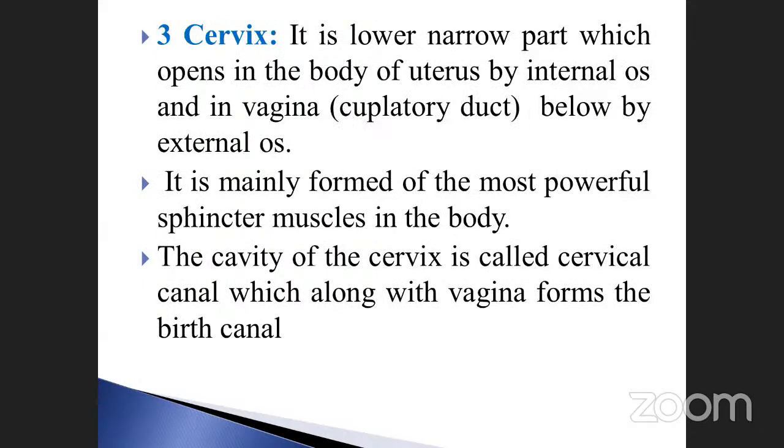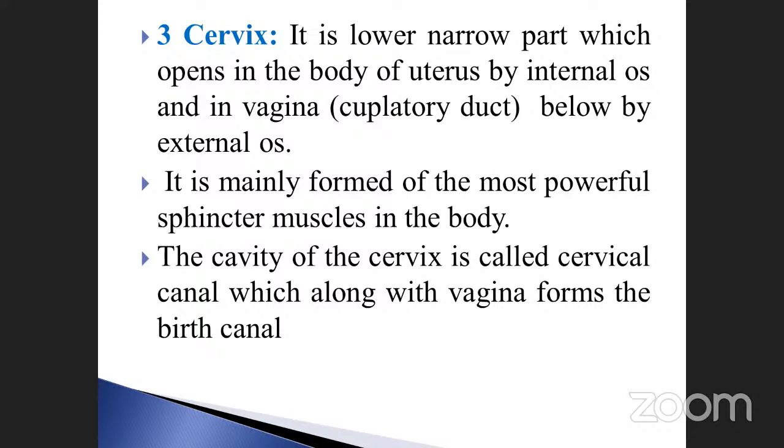See here, the cervix is a lower narrow part which opens into the body of the uterus by the internal os and into the copulatory duct below by the external os. External os, internal os are the openings of the copulatory duct. It is mainly formed of the most powerful sphincter muscles in the body. What is the main use of sphincter muscles?